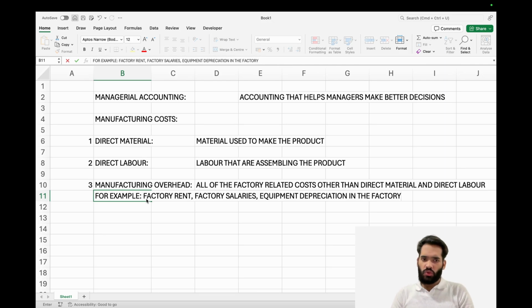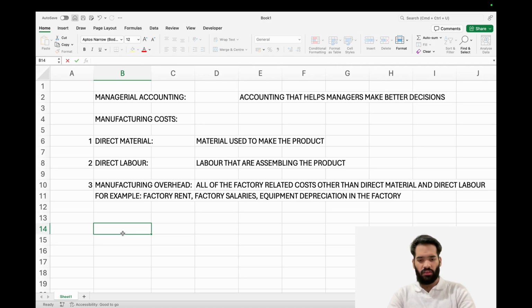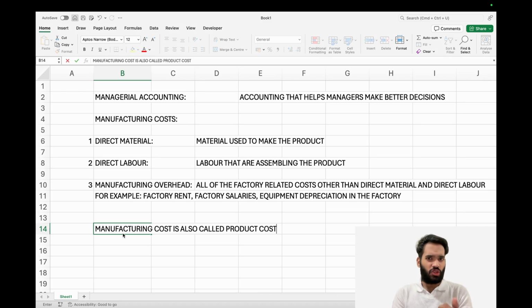Now, I do want you to be familiar with some terms that we also use for manufacturing costs. So if you're given an exam, you don't get confused with, oh, what does that word mean, right? You already have an idea. So please understand that manufacturing cost is also called product cost, which should make sense because manufacturing cost is a cost to make a product. Product cost is exactly as the name suggests, literally the same thing.